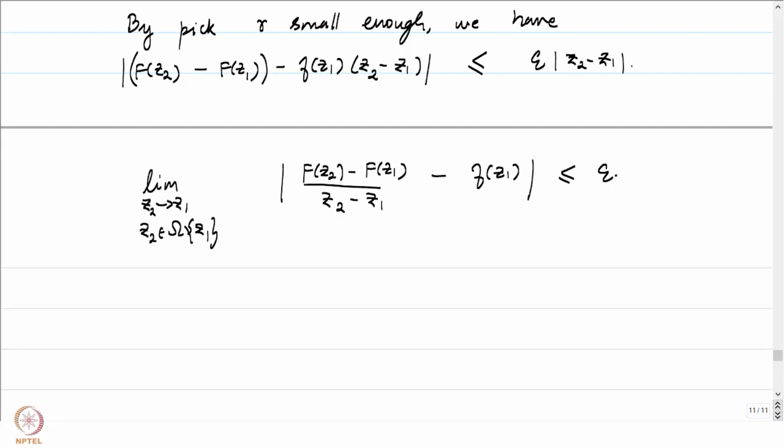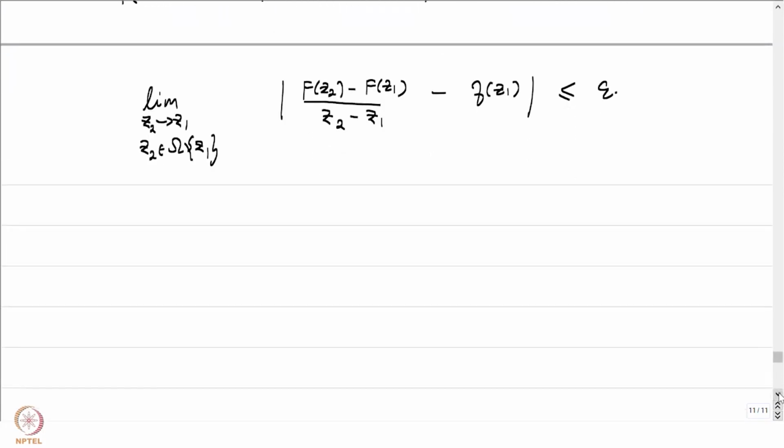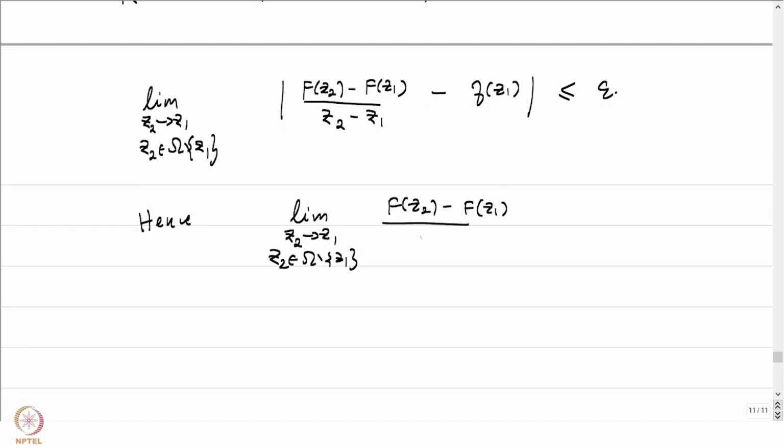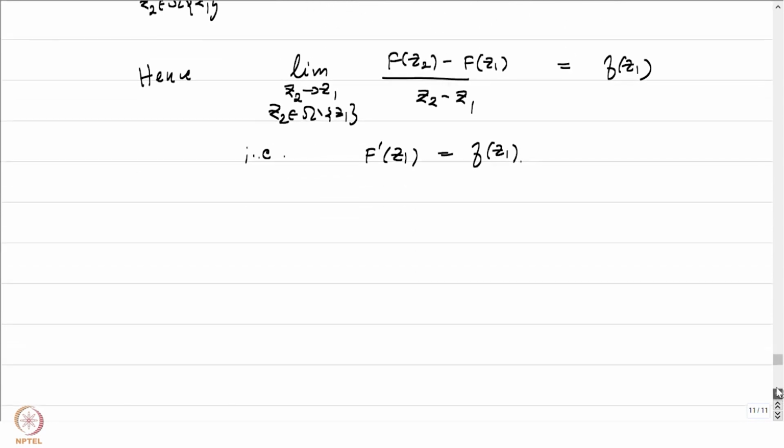And our choice of epsilon was arbitrary. This means that the limit as z2 goes to z1 is the same as demanding that capital F is complex differentiable at the point z1, and the derivative capital F prime at z1 is equal to f of z1. So in one stroke we have proved the entire result.